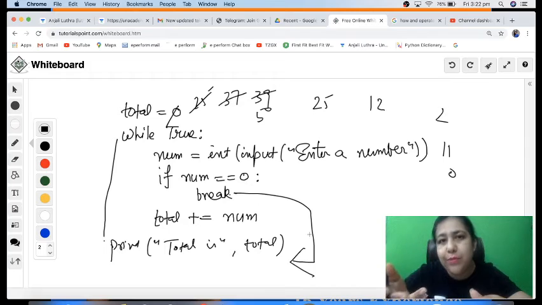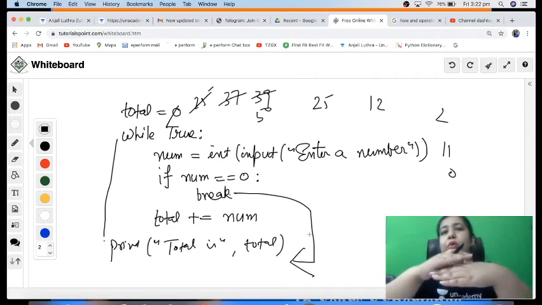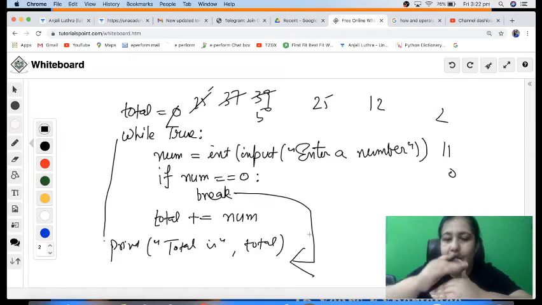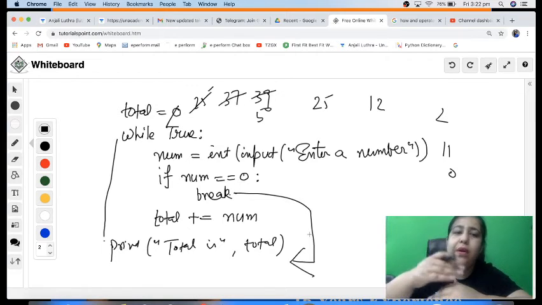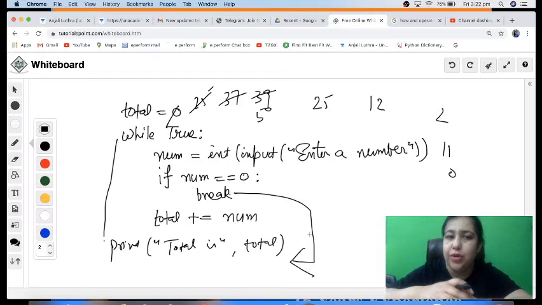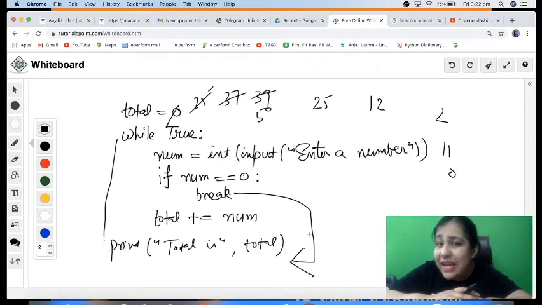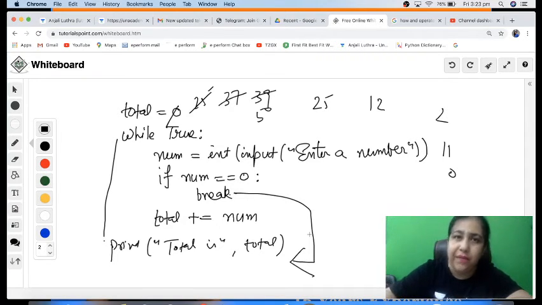That doesn't serve much purpose, because what continue does is it only terminates the current iteration and goes for the next one. So if you want that only the statements of the current iteration should not work, it should go to the next one, so we can put continue. But in this case, if I put continue here, my loop will still be infinite because it will never stop the loop. So there might be certain situations where you need continue, but there are hardly any. But you should know the difference, that break is used to terminate the loop, whereas continue terminates only the current iteration and continues with the loop after that, right?